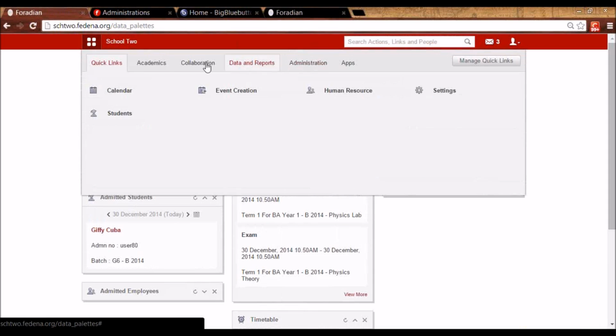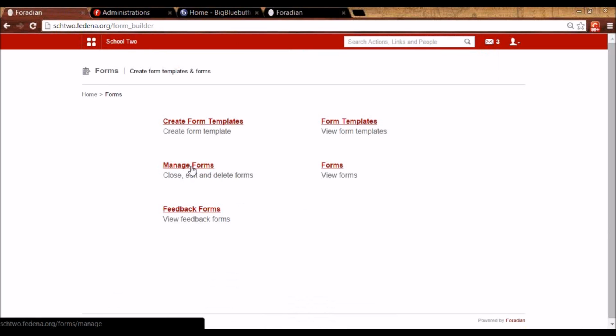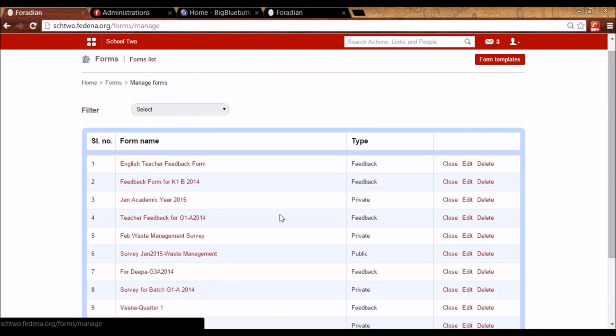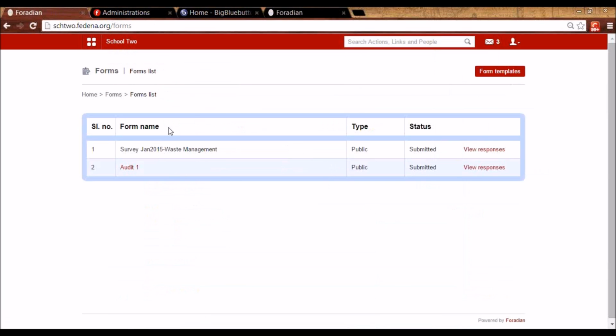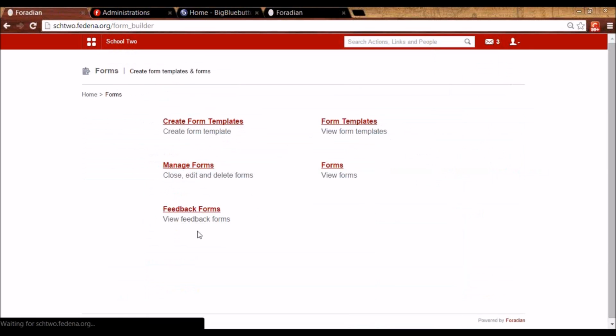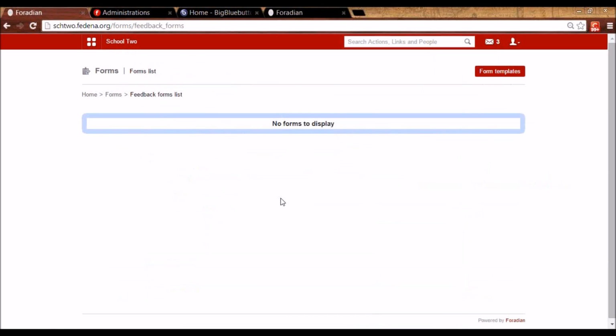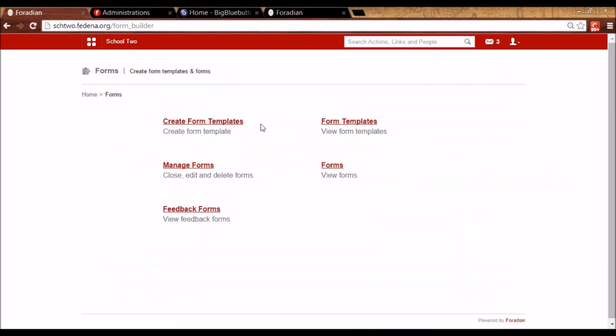And then let me go to Form Builder again. And under Manage Forms, I'll be able to see all the forms that I've created. Under Forms, I'll be able to see the forms that are applicable only to me, so mainly the public forms. Feedback forms will show the feedback forms that are shared with me, so I am one of the participants. So this is about the Form Builder plugin in Fedena.